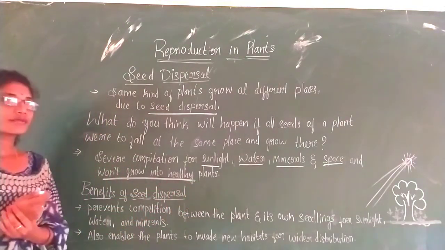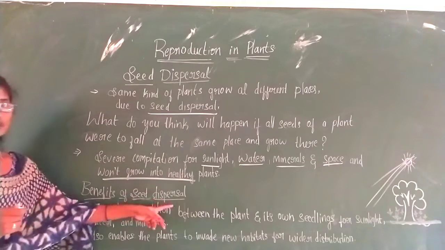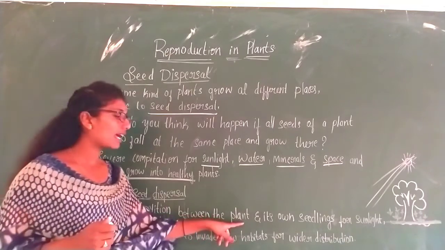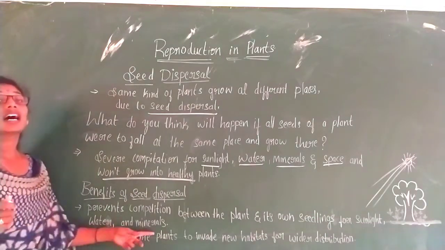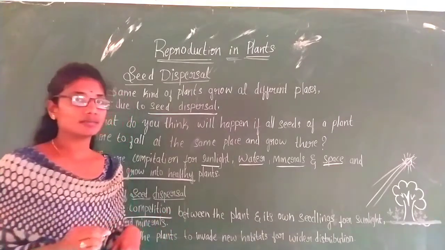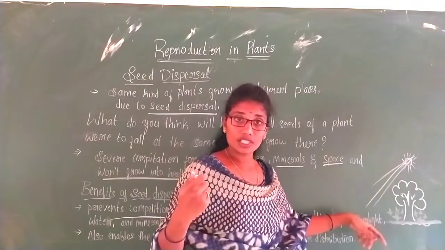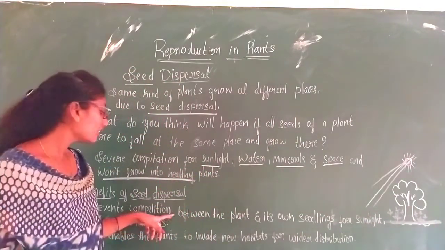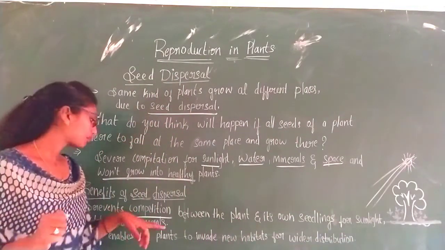So by this we understood that seed dispersal has some benefits. So what are the benefits of seed dispersal? Let us learn now. It prevents competition between the plant and its own seedlings for sunlight, water and minerals. Competition means competing with each other to get nutrition. So this competition will be prevented when seed dispersal takes place, in regard to sunlight, water, minerals and even space.